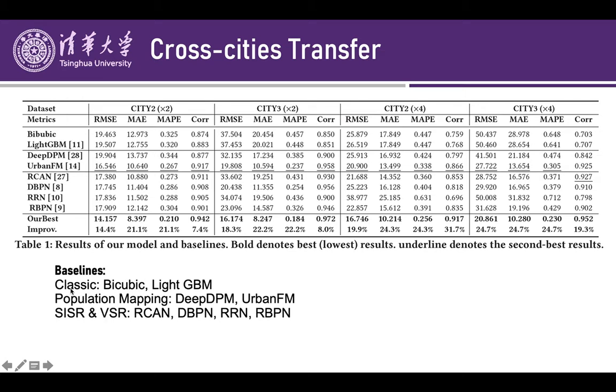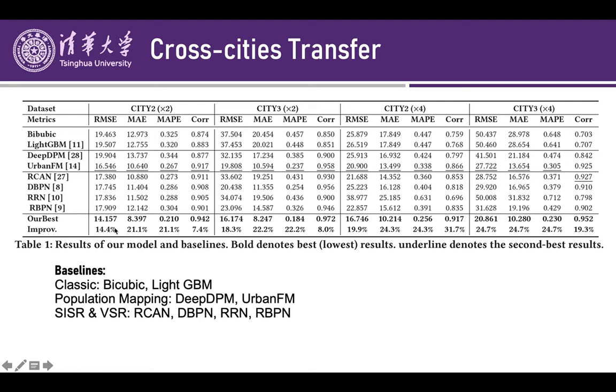Except these 2 classic methods, all remaining methods are deep learning based models, and we built 4 scenarios, and we may transfer knowledge from city 1 to city 2 or city 3, and we also have different upscale factors, including times 2 and times 4. Times 2 means we infer population distribution of 500 meters from 1 kilometer, and times 4 means we infer population distribution of 500 meters from 2 kilometers.